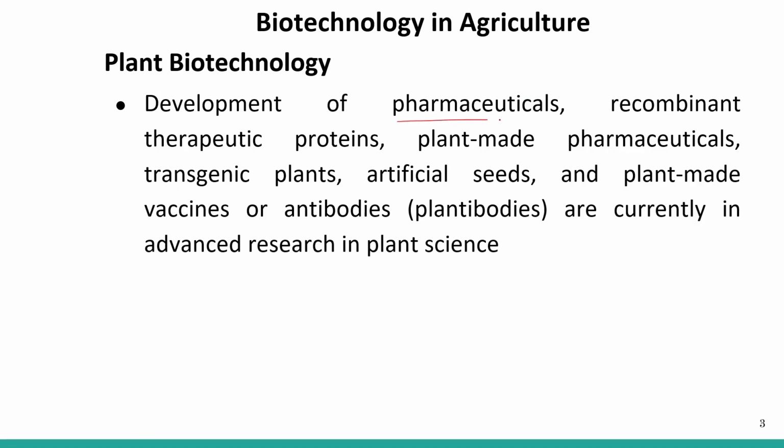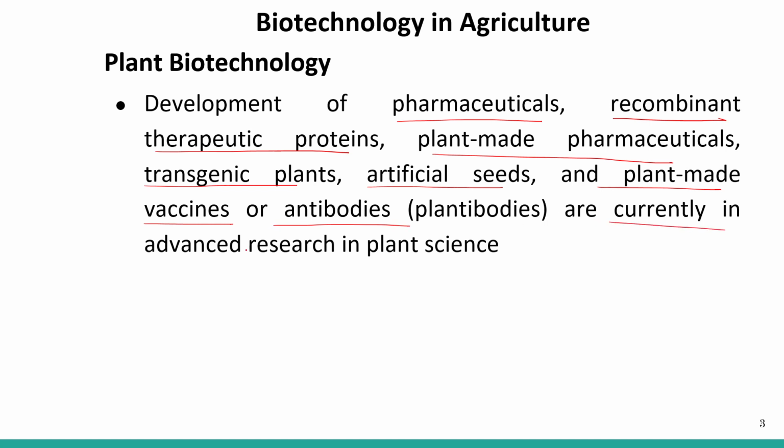Development of pharmaceuticals, recombinant therapeutic proteins, plant made pharmaceuticals, transgenic plants, artificial seeds, and plant made vaccines or antibiotics are currently in advanced research in plant science. So in plant science nowadays, we are developing pharmaceuticals based on plant biotechnology.